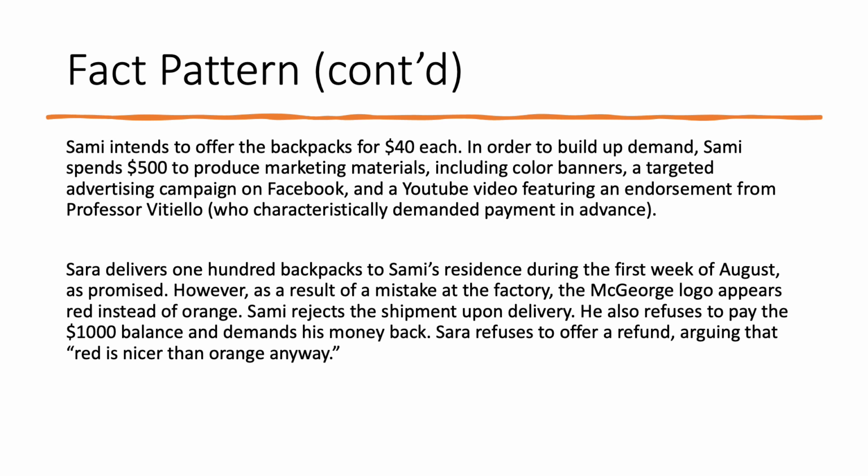Sarah delivers 100 backpacks to Sammy's residence during the first week of August, as promised. However, as a result of a mistake at the factory, the McGeorge logo appears red instead of orange. Sammy rejects the shipment upon delivery. He also refuses to pay the $1,000 balance and demands his money back. Sarah refuses to offer a refund, arguing that red is nicer than orange anyway.